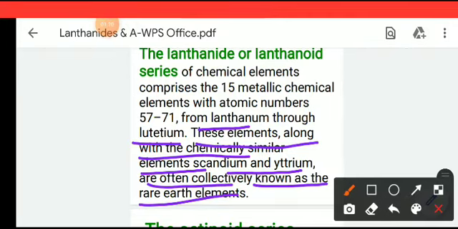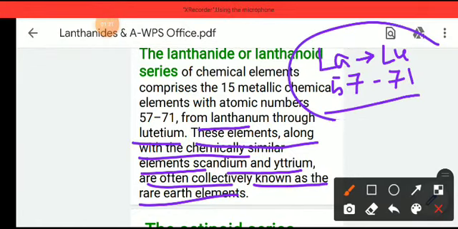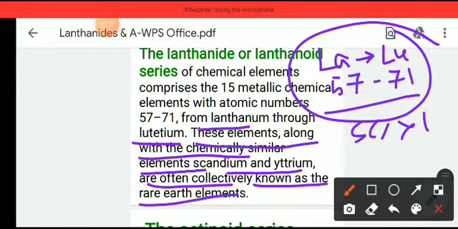So lanthanides are the elements from lanthanum to lutetium, atomic number 57 to 71, and along with scandium and yttrium, are collectively called rare earth elements.